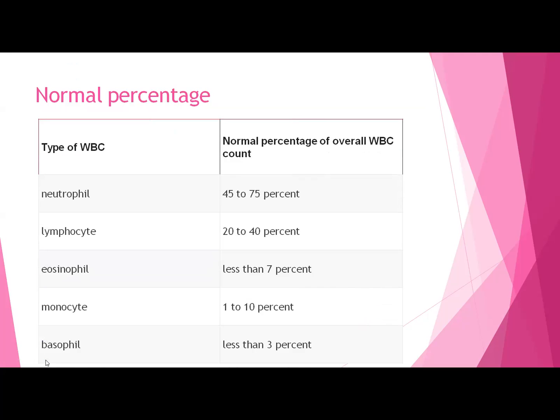Now, what are the normal percentages? You know that there are 5 types of WBC. The most numerous type of WBC found is neutrophil. It is around 45 to 75%. Whereas the next one is lymphocyte, which is 20 to 40%. The least is basophil, which is less than 3%. The monocyte being 1 to 10% and eosinophil less than 7%.